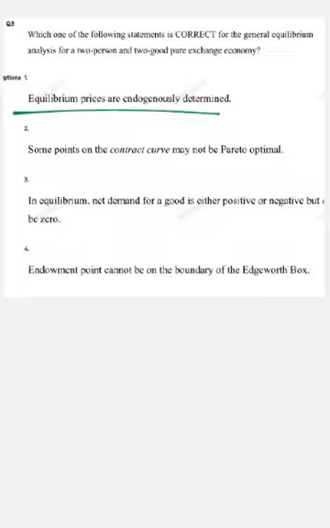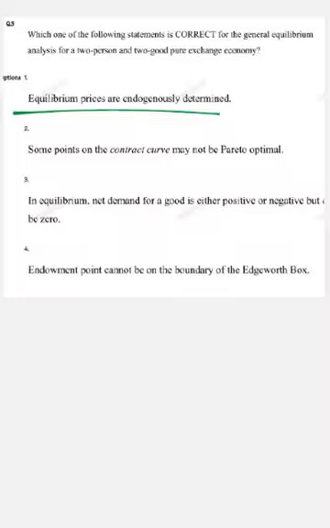Now come to option number 3. In equilibrium, net demand for a good is either positive or negative but cannot be zero. In the general equilibrium, the market clearing condition says net demand is zero. So equilibrium requires excess demand to be zero. Now this is incorrect.